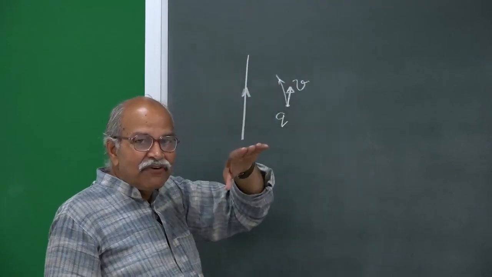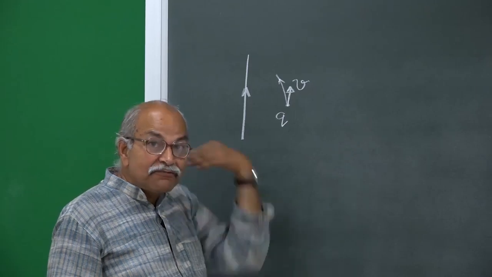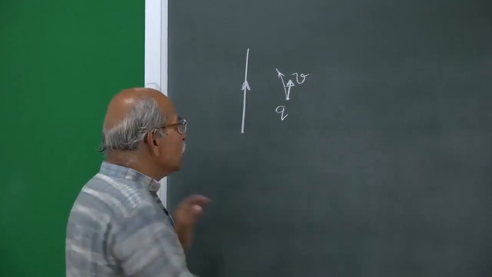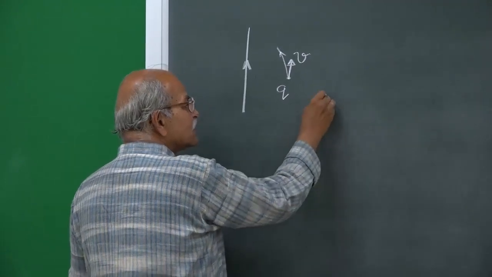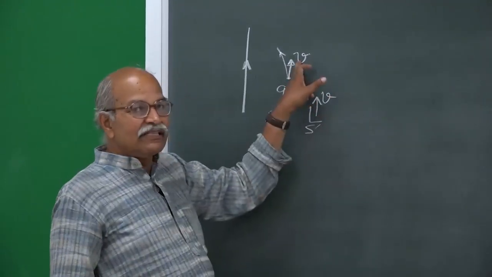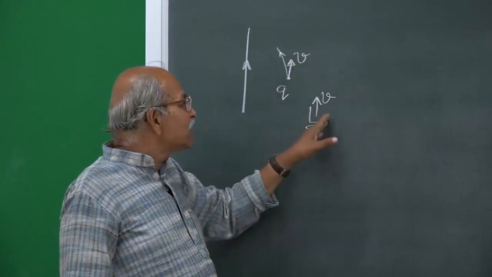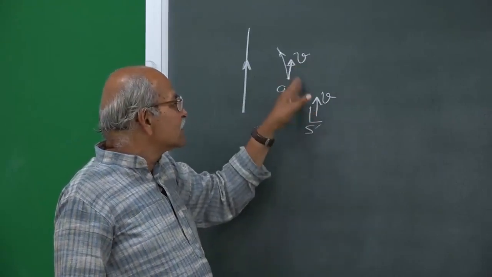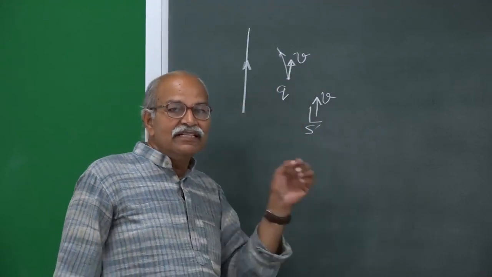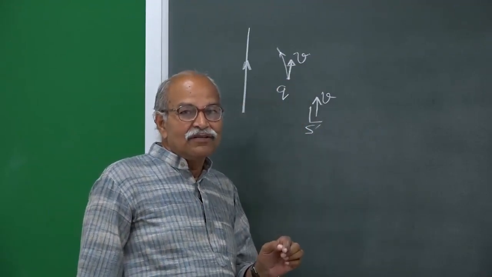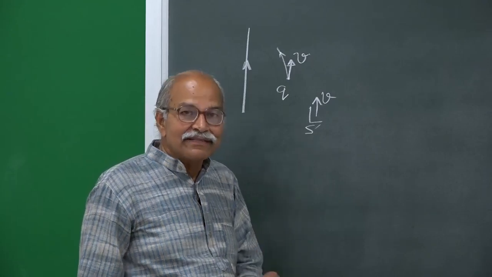But then if I go to another frame which is also moving, suppose I have a frame moving in this direction with the same velocity v. In that frame this charge is at rest and the magnetic field does not exert any force on a charged particle at rest.